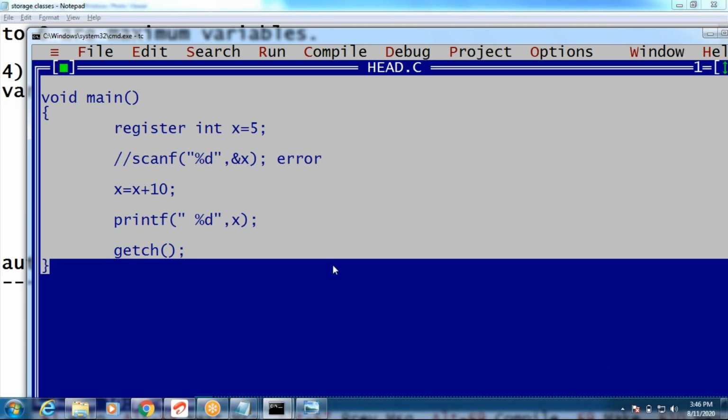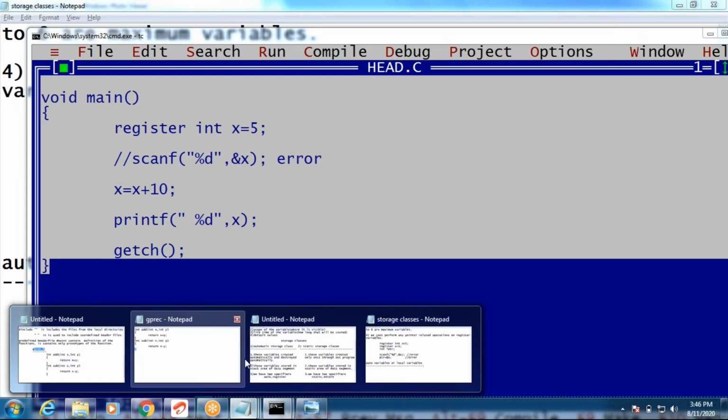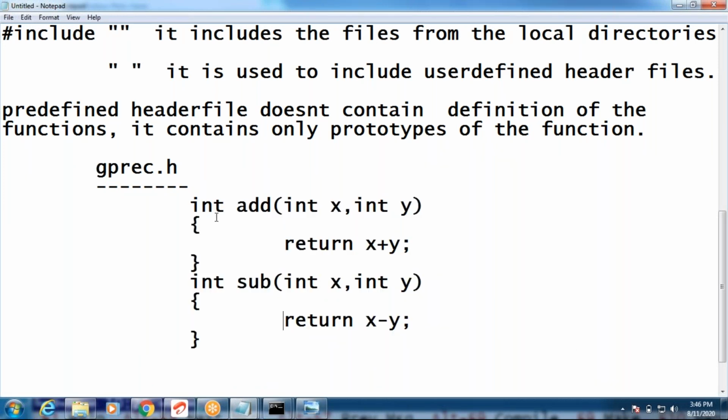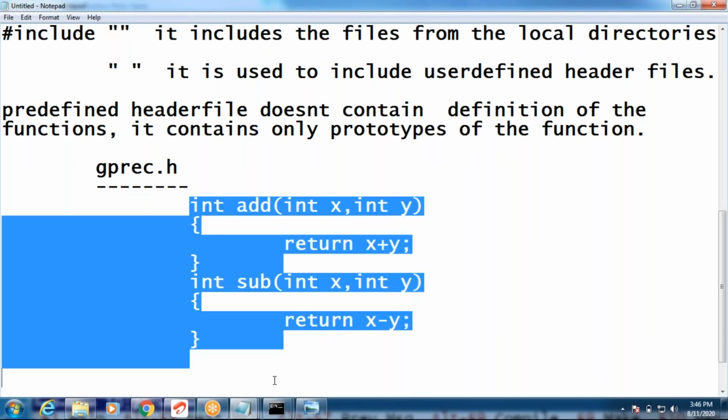Those functions, the gprec.h header file we have written, right? I'll show them. That is different, right? We have written add and subtract functions. This one, gprec.h. gprec.h means this one. Now we include it. Hash include means this will be included in the file.